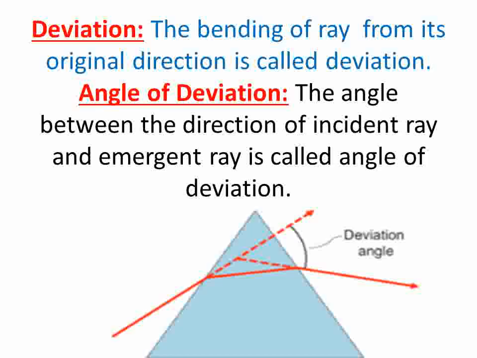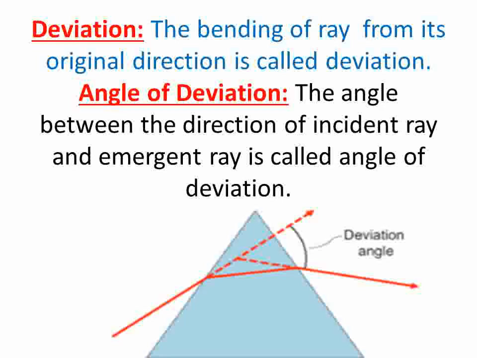Deviation: the bending of a ray from its original direction is called deviation. Deviation means bending of light, simple meaning. Angle of deviation is the angle between the direction of the incident ray and the emergent ray. The emergent ray is the ray coming out from the prism finally, and this angle is shown in the figure.